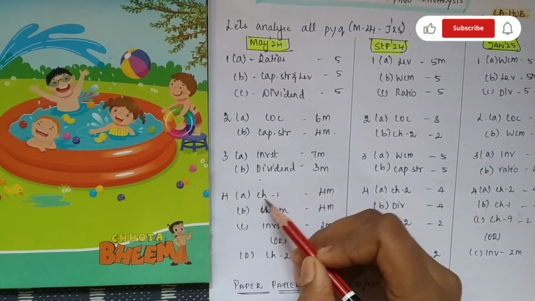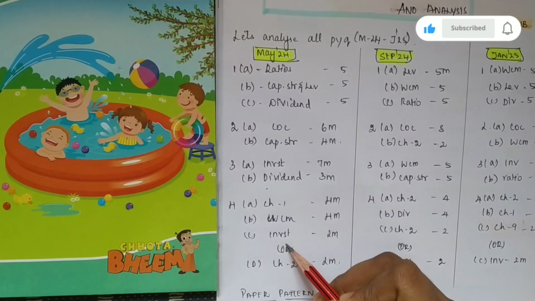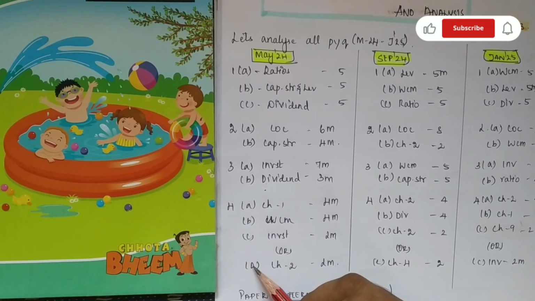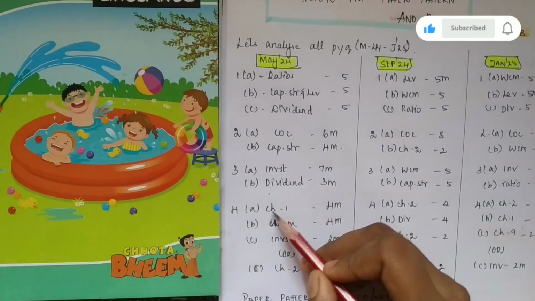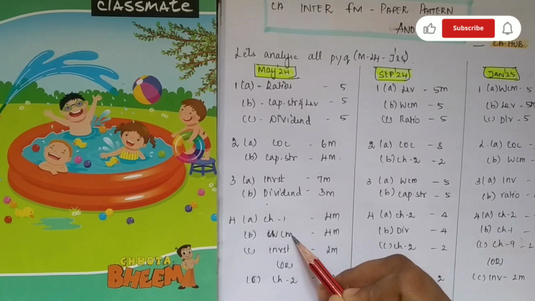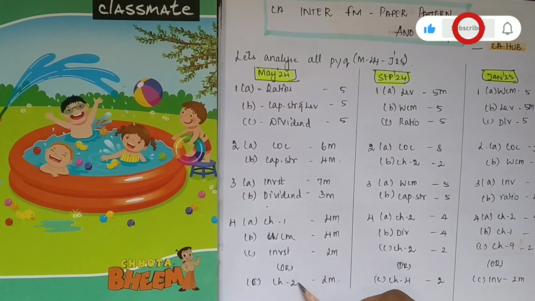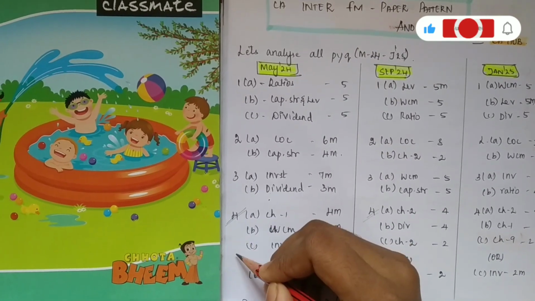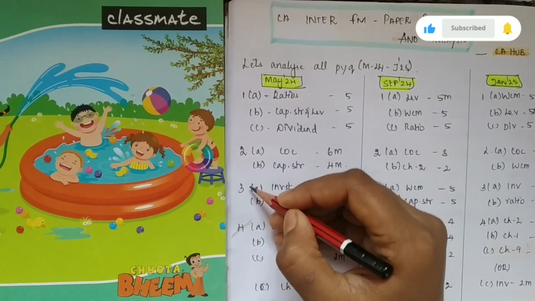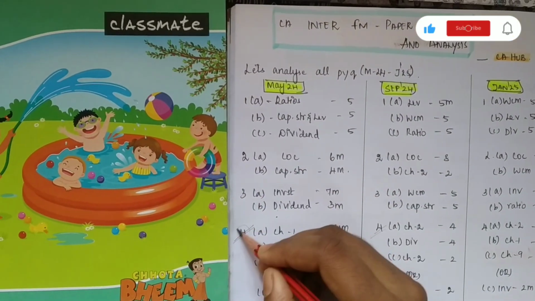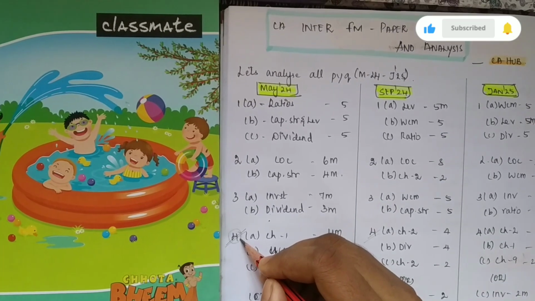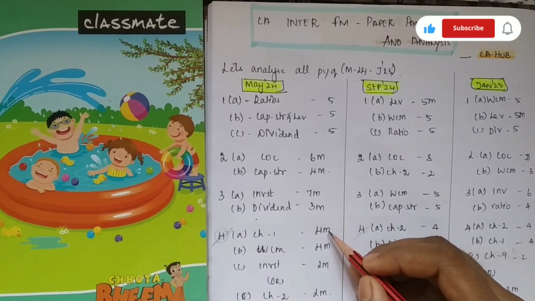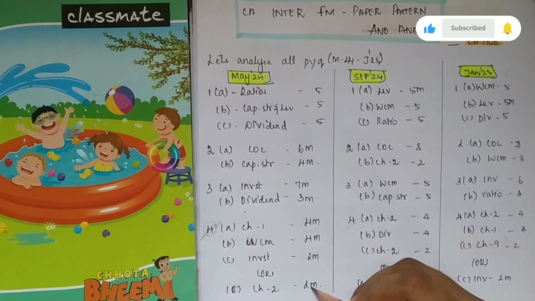4A, 4B, 4C, and in 4C we will get an odd question, that is also 4C only. Here we have chapter 1 working capital management, investment decisions and chapter 2. Basically the fourth question is a theory question only, while these three are practical questions. The fourth question every time comes as theory, for 4 and 2 marks only.